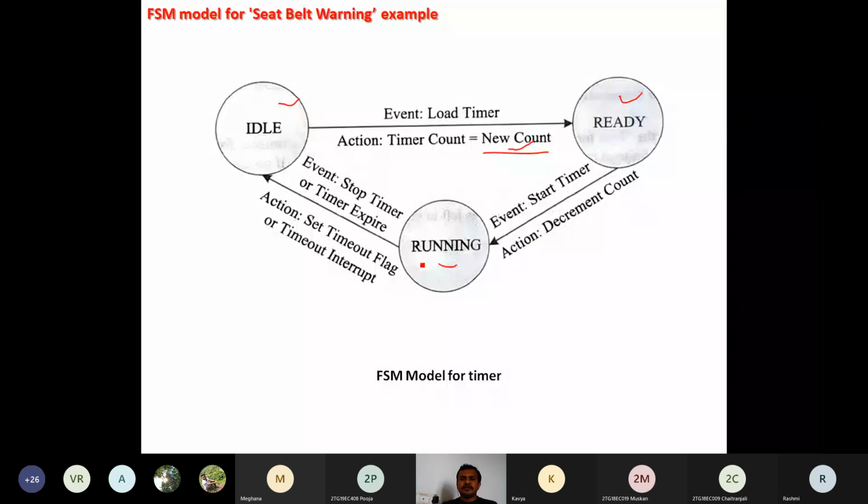So this was a recap of the previous concept. We are going to continue this example for the next models. It was about the FSM model, the finite state machine model. Then we have another model, the programming model, the sequential program model. I hope you got the FSM model, the state machine.